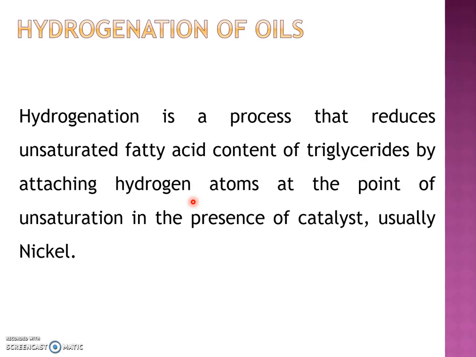So hydrogenation is carried out by passing hydrogen into heated oil in presence of some catalyst. We usually use the catalyst nickel for this hydrogenation process or hardening process. After this addition of hydrogen, the oil is cooled and the catalyst is removed. This process is mainly used for the preparation of vegetable fat or vanaspati ghee from oil. Here, oil is converted to the corresponding fat by the addition of hydrogen in presence of catalysts like nickel.